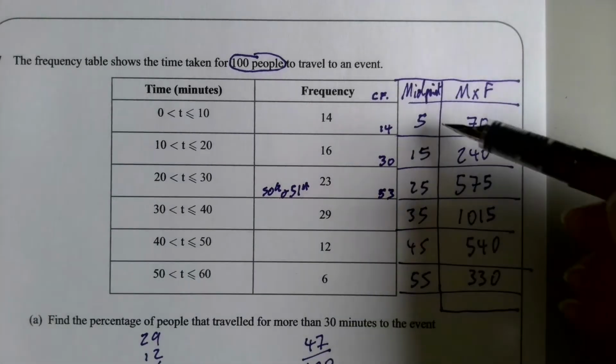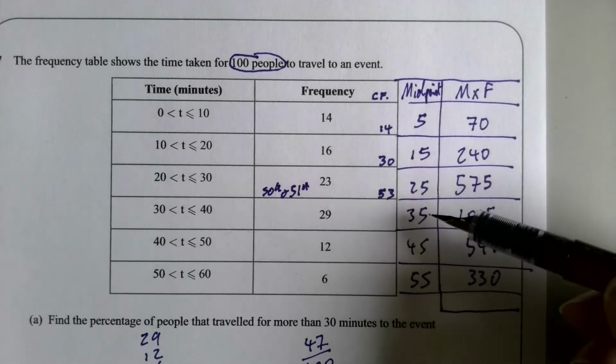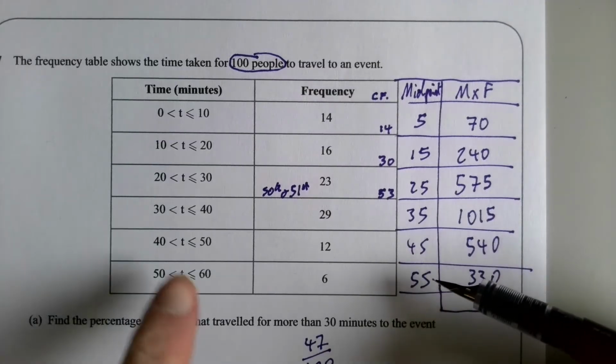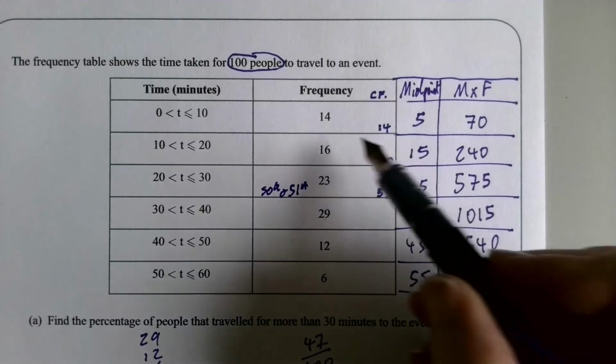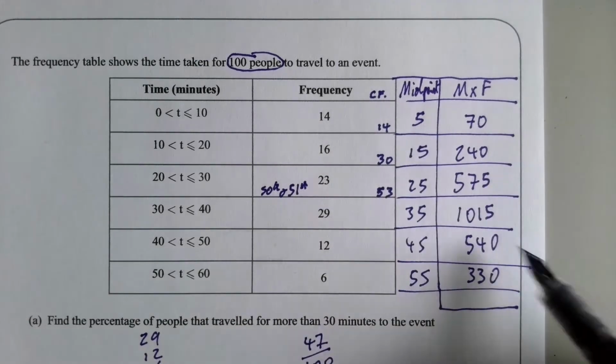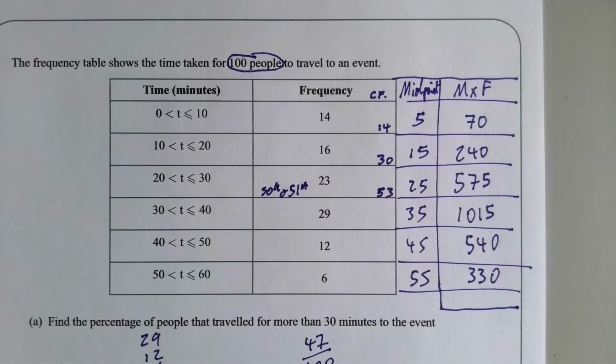So we should have these midpoints 5, 15, 25, 35, 45 and 55, because they're halfway between 50 and 60 and so on. And then if you do 5 times 14 you get 70, 15 times 16 240.